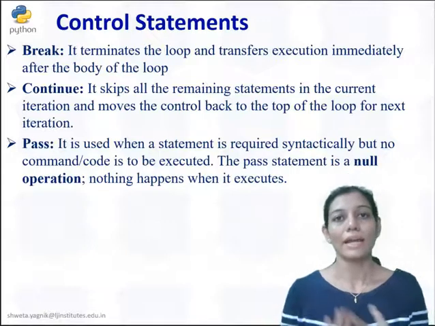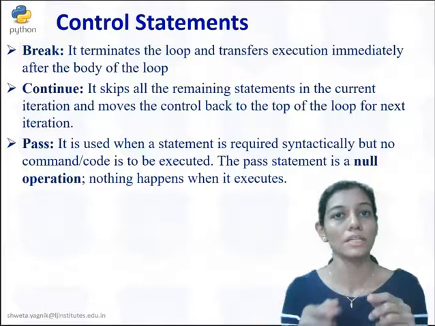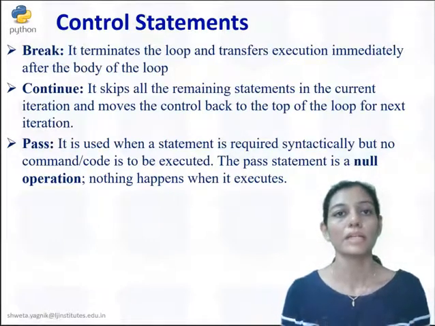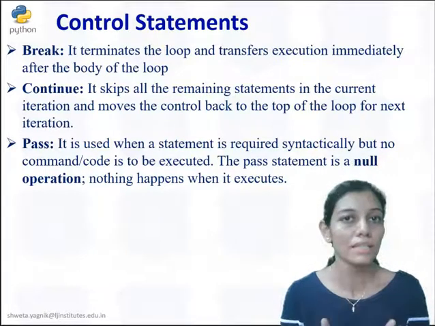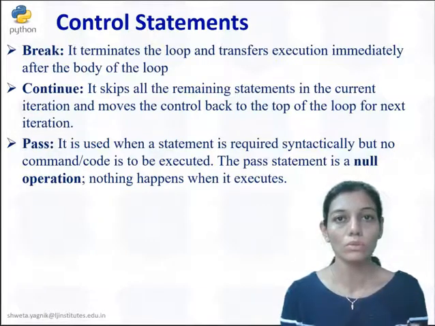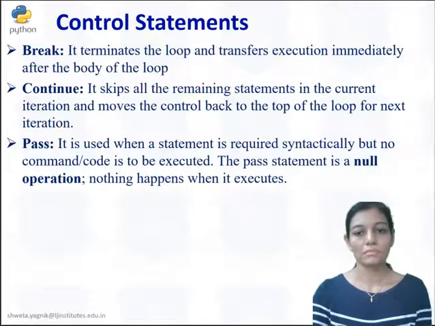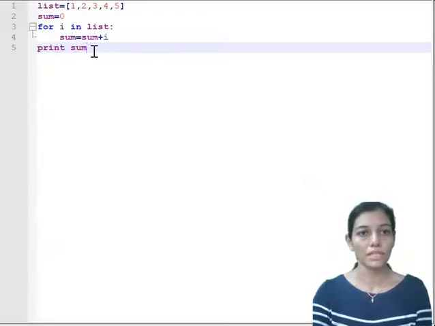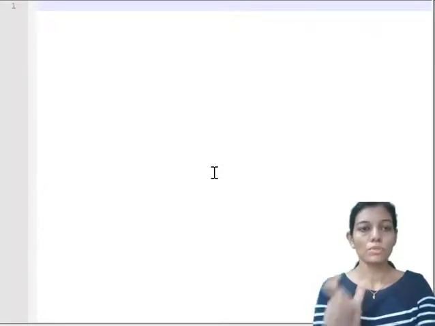If we are actually not sure what to do within this iteration, within this condition, then we can simply write pass. Pass is like writing a null statement, meaning you are not doing anything when that kind of condition happens. When you don't know what to do, you can use pass. So let us see an example and see how to use these functionalities. We are again using the range function in order to produce a list, right?